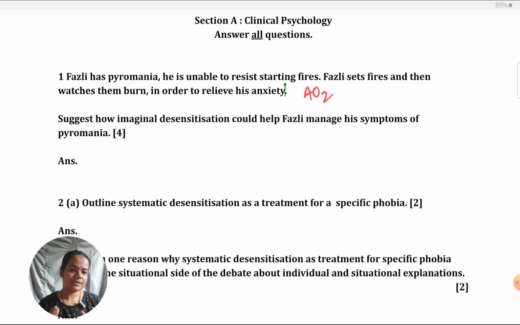You'll get 0 marks. And don't be surprised: I wrote so much, I wrote about imaginal desensitization, and still I got 0 marks. Because the question requires you to talk about Fazli, not to give general points.